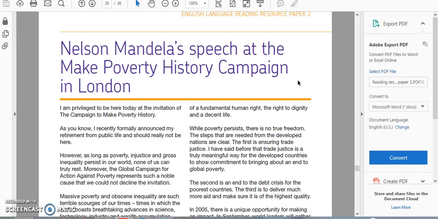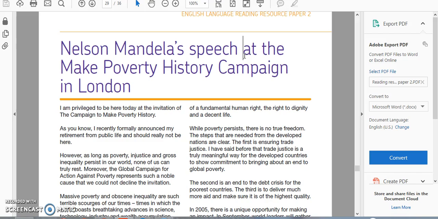So the genre, so to speak, well, the genre is thankfully very evident here. We can see it right here. It's a speech. It's a speech by Nelson Mandela. So we know immediately that it's going to be a speech. This also helps give us some level of context as well. I know we're not looking at that just at the moment, but he's given a speech at a Make Poverty History campaign in London. So if you're analysing a piece of text like this, you might want to mention the context if it gives you clues like this.